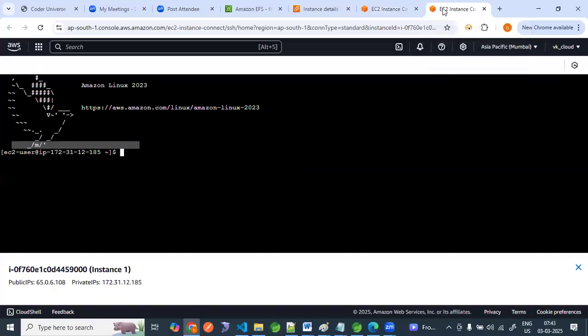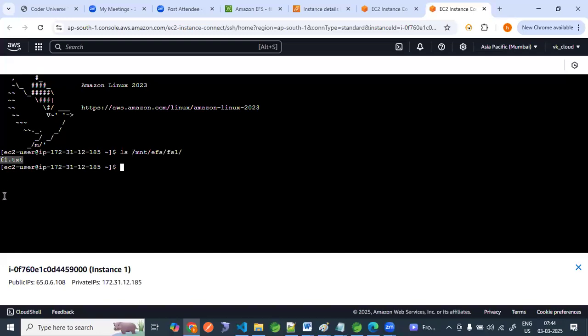Can I come here to another instance? Let me come here to another instance. Can we check here whether this is available or not? Let me add some command, ls. Can I list down what is the file path? mnt, because the directory path will be the same for every instance. EFS slash FS1 slash. This is the file created.